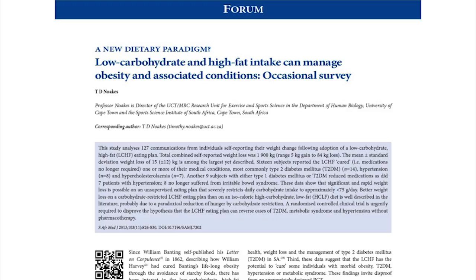So what happened to me once I had started advocating the low carbohydrate diet? People started writing to me, and I showed you all those files, which we're not allowed to submit, but which you maybe have seen. And I started getting more and more letters, and I decided it was my responsibility to report these anecdotes because they were quite remarkable in many cases. And so I published that in the South African Medical Journal, to much dismay of many people, which was really interesting because I never claimed that I'd proved anything. And I listed it as an occasional survey, and at no point did I say this is definitive evidence.